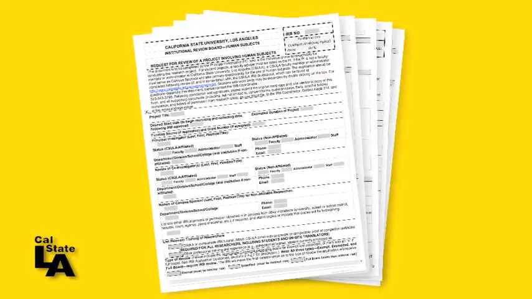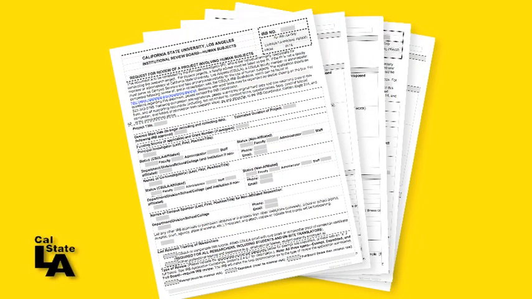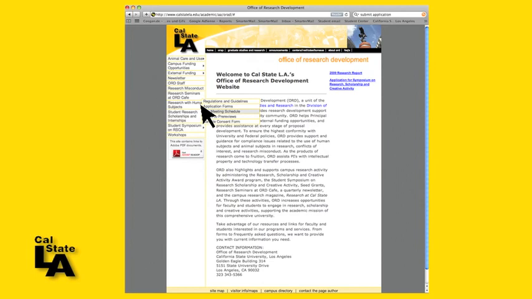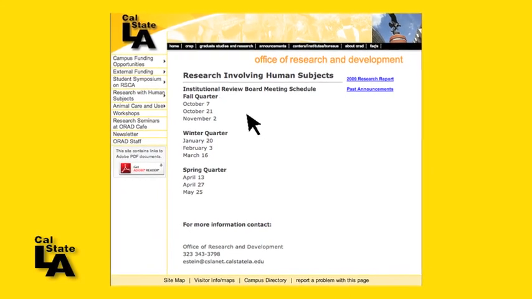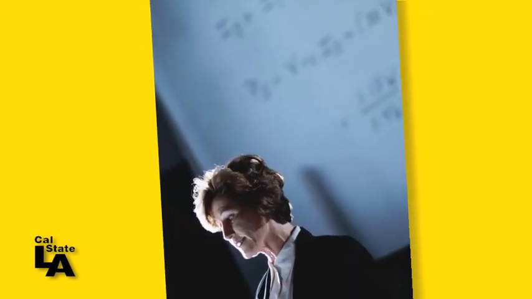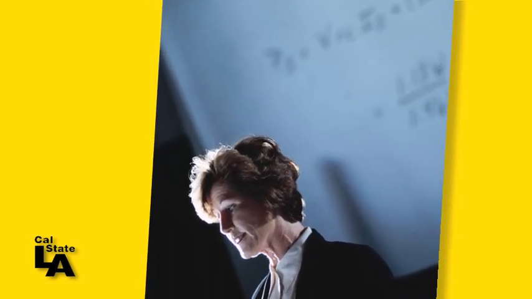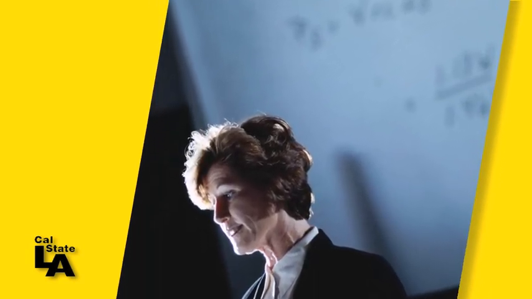The third type of review is full committee review. Research involving more than minimal risk or more than minimal deception must be reviewed by the full committee at one of its convened meetings. If you believe your research requires full committee review, you must submit the IRB full-length form for new or renewal applications. The schedule of IRB meetings can be found on the Office of Research Development, Research with Human Subjects webpage. The IRB recommends that the researchers, including faculty advisor if applicable, schedule a specific time to attend the meeting to answer questions about the application. This will help to speed up the review process.